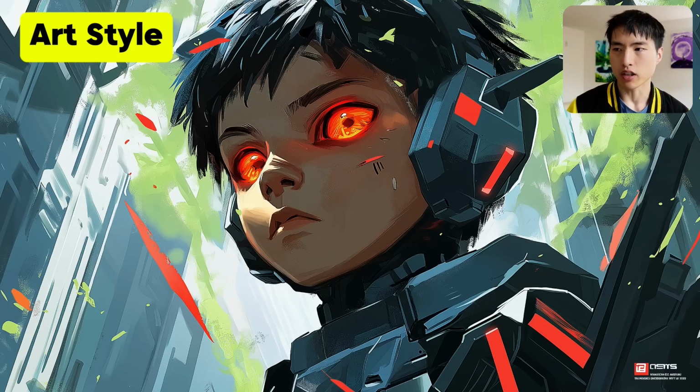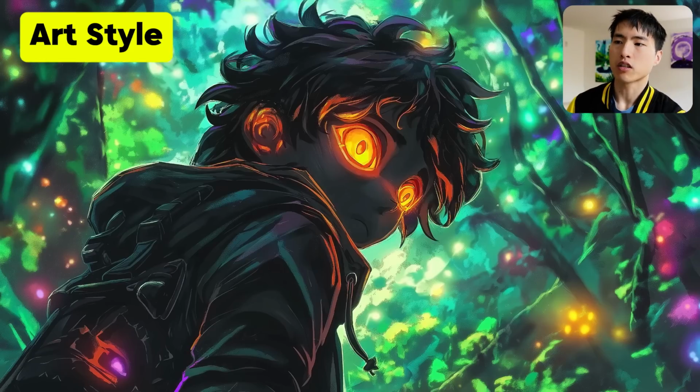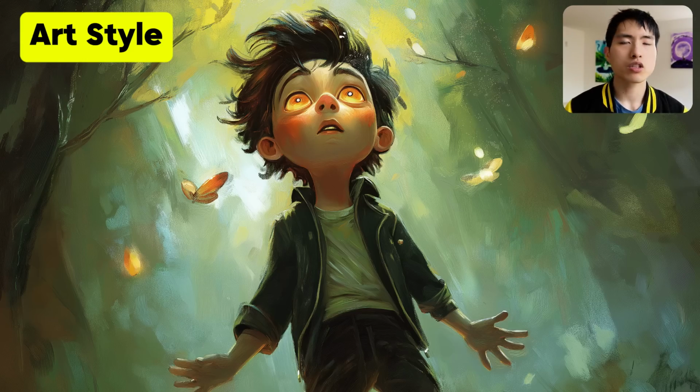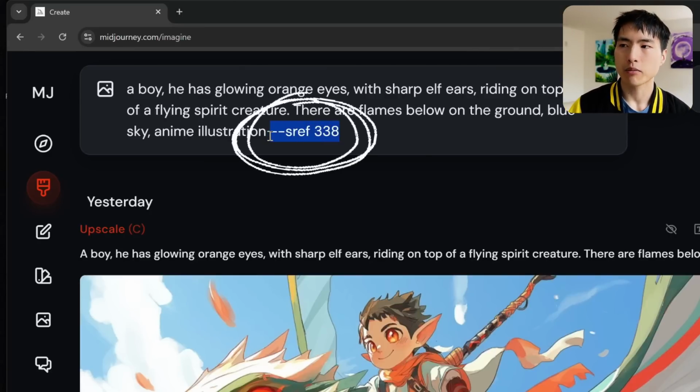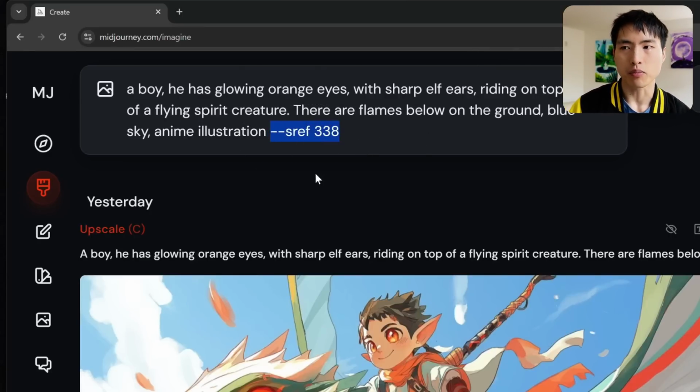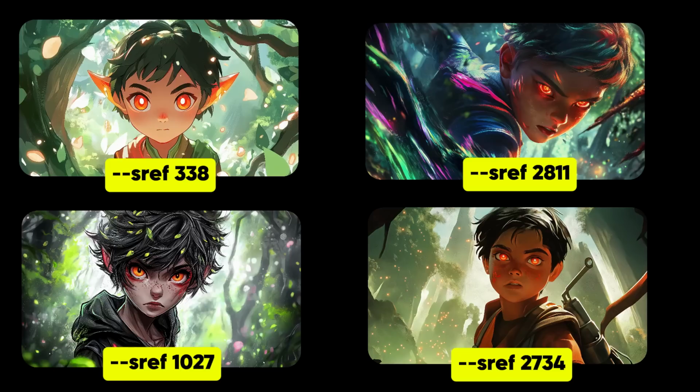Now, there's tons of different art styles that we can choose from. Some are more sci-fi oriented, some are darker and more mysterious. You can make the visuals in any art genre you can think of. To find your perfect style, inside Midjourney, add the parameter --sref after your prompts. This selects the visual style you want to use. And then add a style number. In my case, I use 338. Each style number corresponds to a different art style. And there's an unlimited number you can choose from.